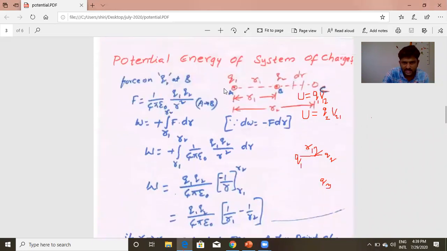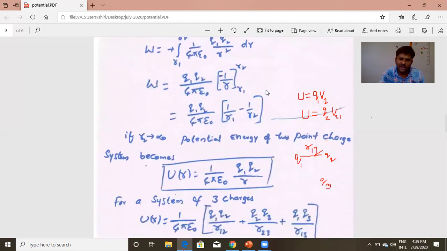You see, this is point q1. Where the mouse pointer is, it is point q1. If q2 is a charge, its potential here is, we know, 1 by 4 pi epsilon naught q2 by r. The potential due to the second charge at the first one is 1 by 4 pi epsilon naught q2 by r, or the potential due to the first charge at point B is 1 by 4 pi epsilon naught q1 by r.